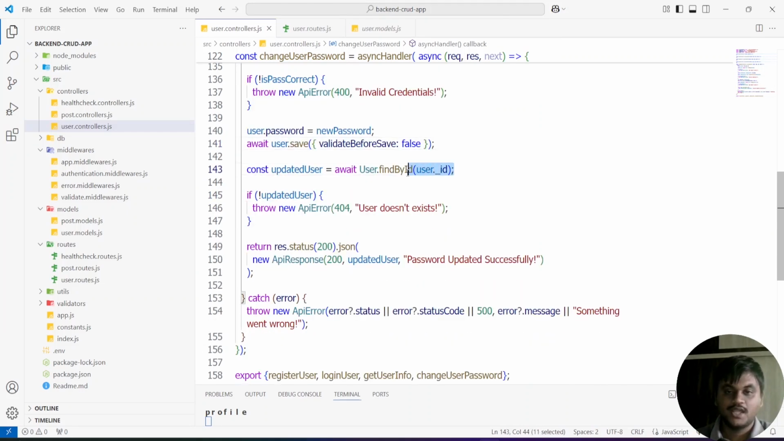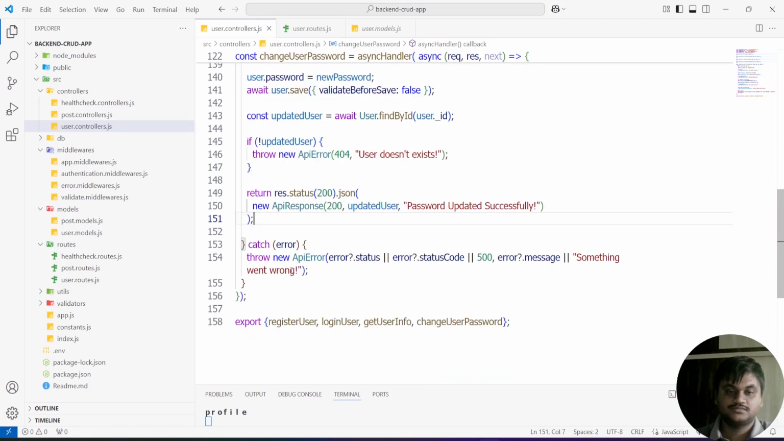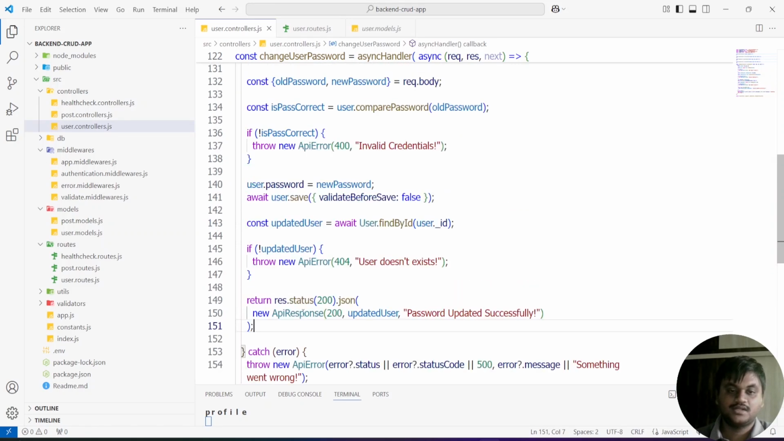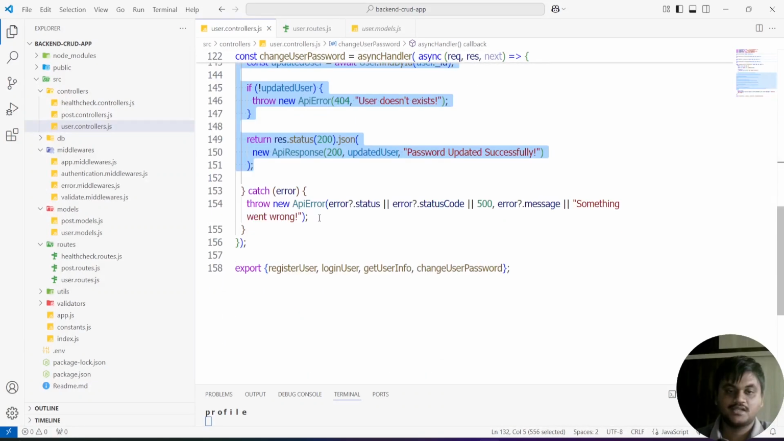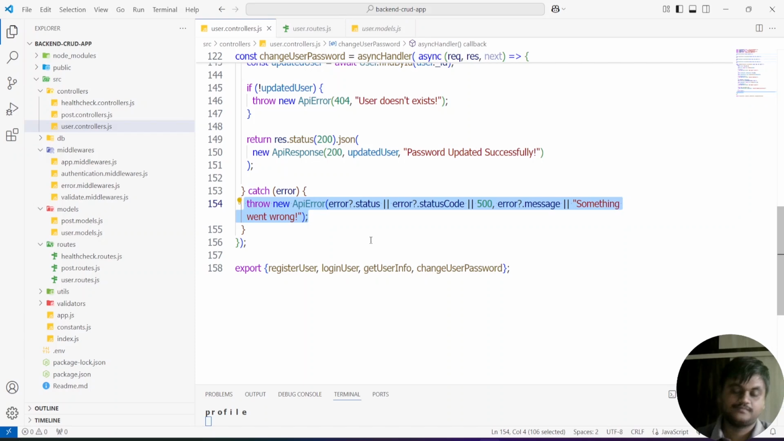Then we want the new user information, so you have to do findById one more time. Check once again whether the user exists or not. After checking this, you have to return the response. If you get any error in the try block, it will catch the error here in the catch block and proceed with triggering the error.